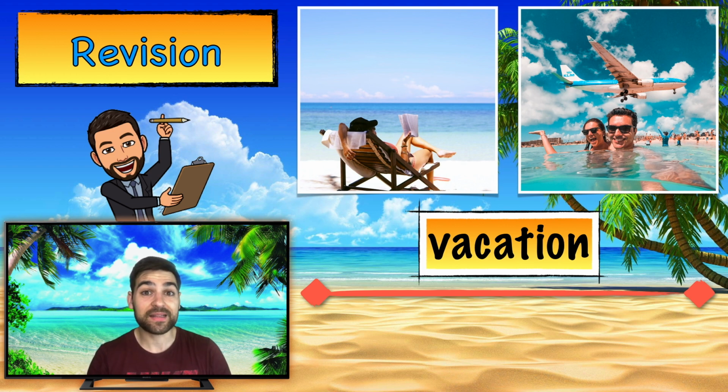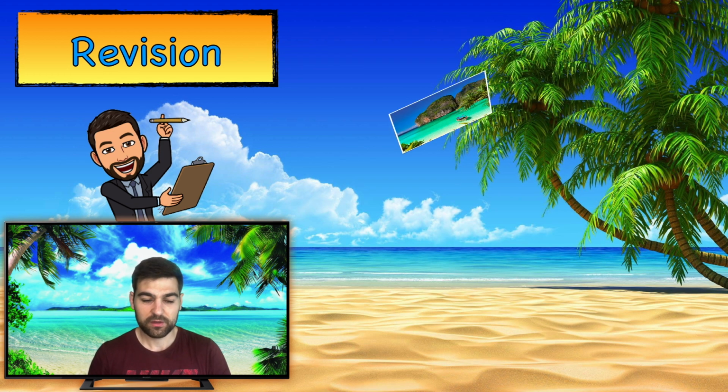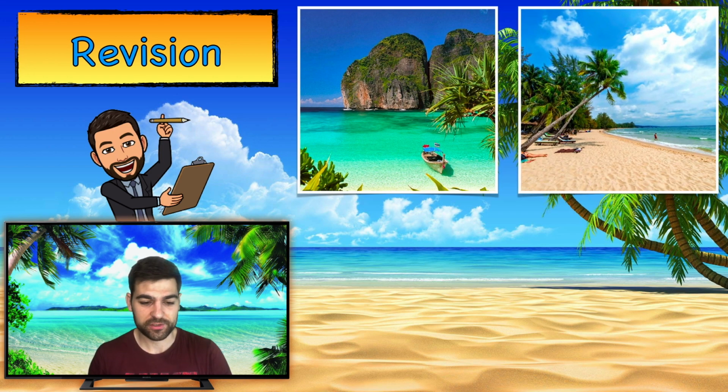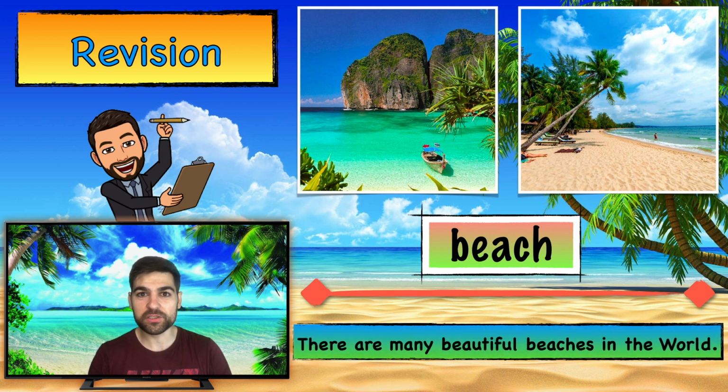And now a sentence. How can we use the word vacation? For example, I like to go to Spain on vacation. So that's a way to say that when you're on holidays, you like to go somewhere. So, on vacation. Let's look at the next 2 pictures. So this was the word beach. And now let's use the word in a sentence. There are many beautiful beaches in the world.